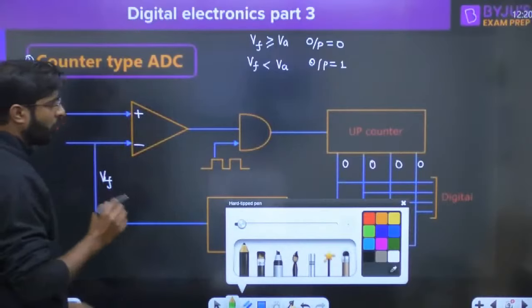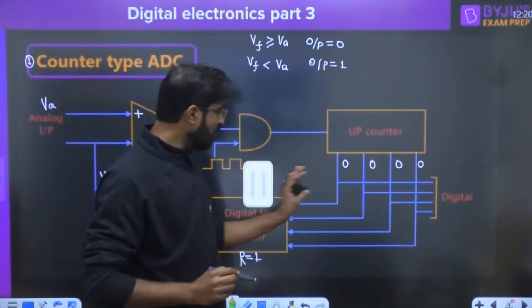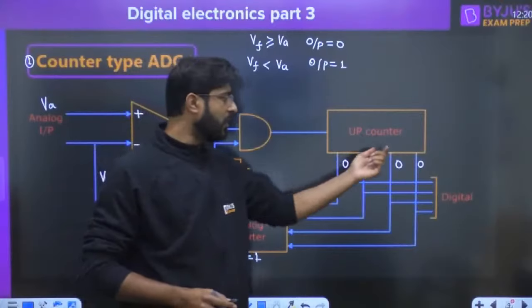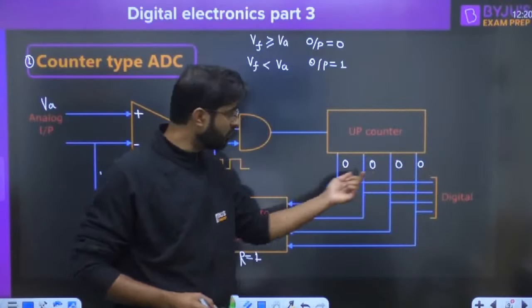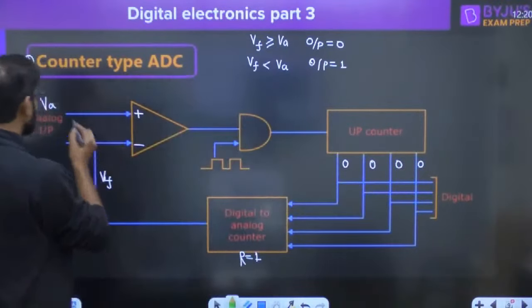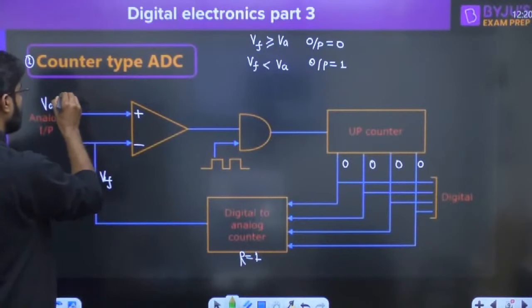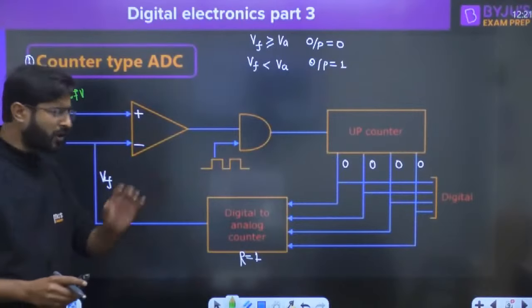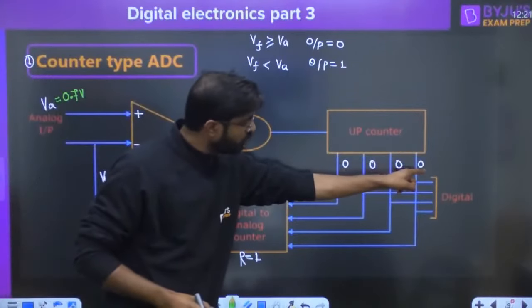Now everyone try to understand. First, VA and VF. Suppose when the clock is not applied, all the flip-flops of the up counter are in a reset condition, so the output is 0, 0, 0, 0. Now how will the circuit work? Suppose I am applying 0.7 volt. How is the conversion going to happen? So everyone try to understand. 0, 0, 0, 0.